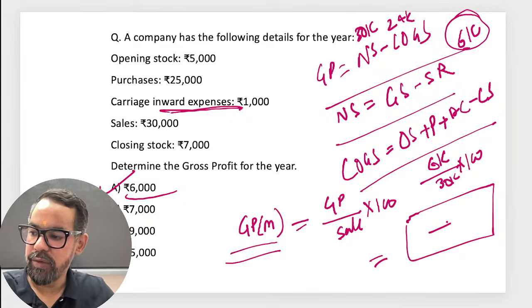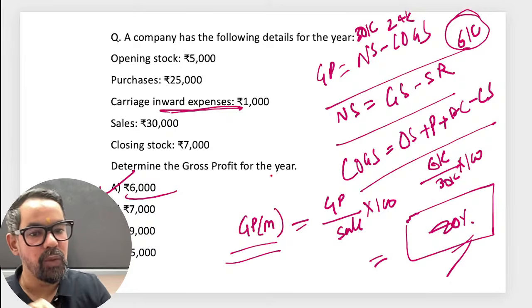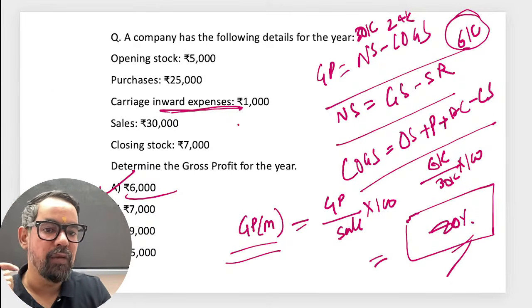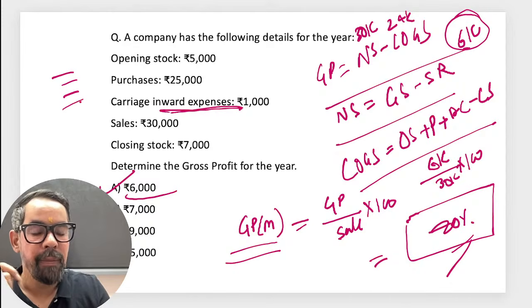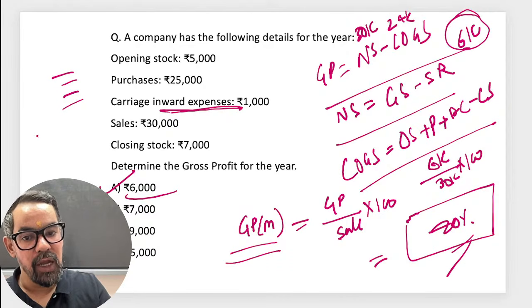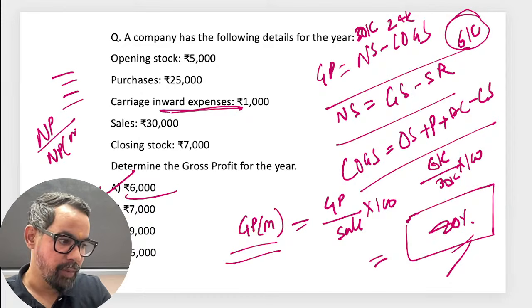Yes, 20%. Very good, Ashima ma'am. So it will be your 20%. With the same question or this question further, they can give you some add-on entries, like operational cost, or the indirect freight outward and others. Then they can ask you to calculate net profit as well as net profit margin, right?